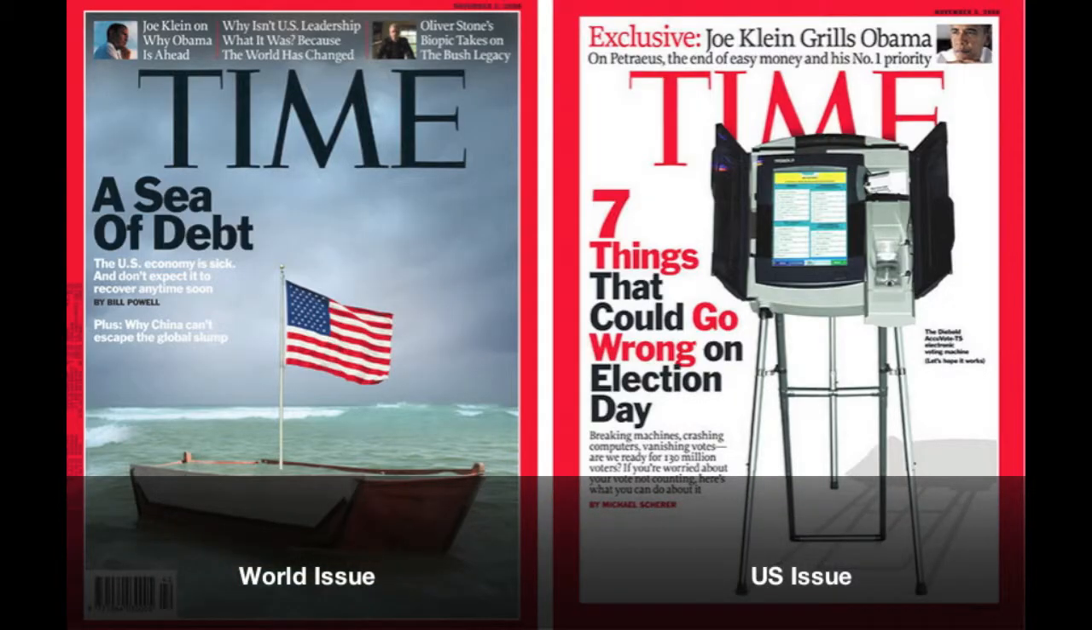Similar to the previous comparisons, these two covers contrast the US edition with the global version. The way that the American edition is unworried by this issue and deals with election issues instead shows that the US editors of Time magazine want to persuade US citizens that this is not an important issue and that it will pass.